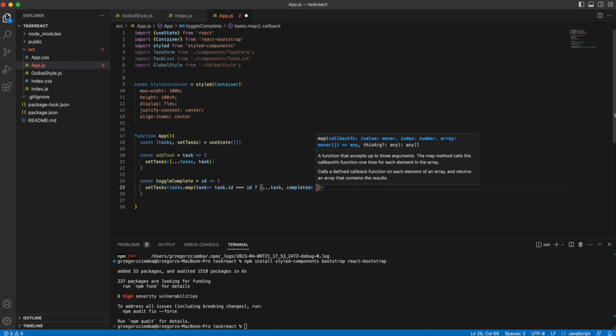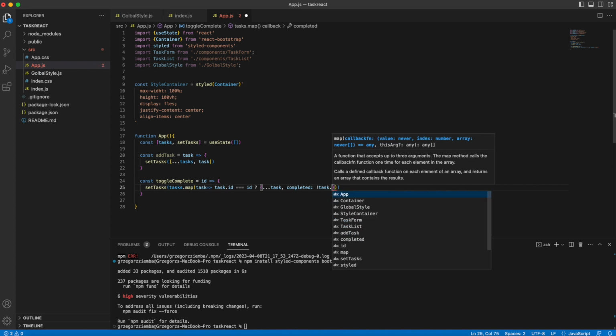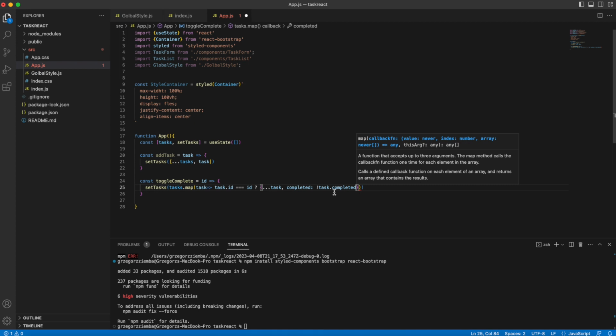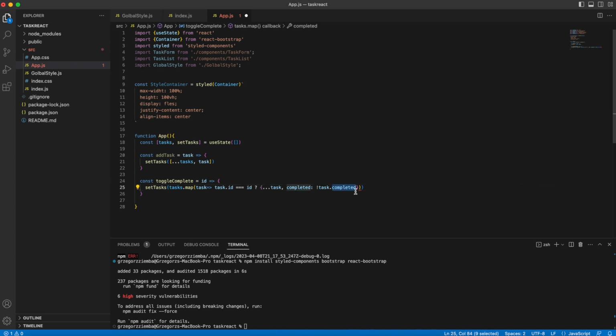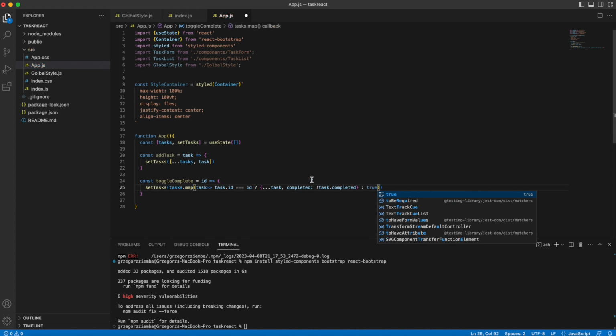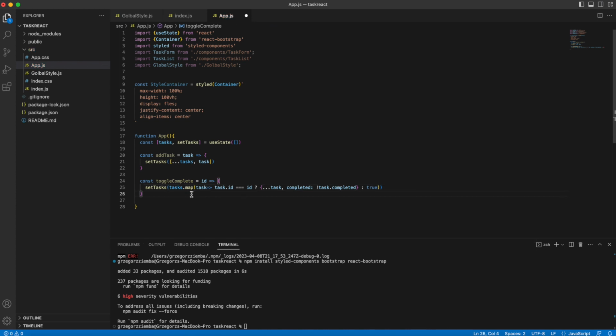That will be the case inside our form, and make it the opposite of the current state. So if we have completed false, it will change to true, and the other way. If not, we return the task and leave it as it is. We do not touch it. And to be honest, that's all. And by that, the toggle will work as we would like it to.